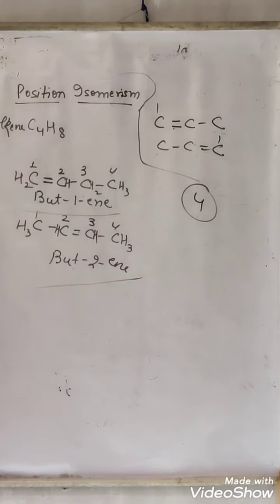That means here the position of the double bond is different. This is called position isomerism. Here it can be a double bond, triple bond, OH, COOH. Any functional group can be there, but the position number will be different. This is all for isomerism and IUPAC.